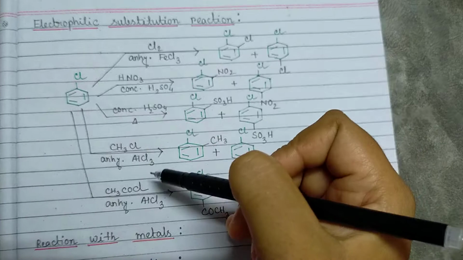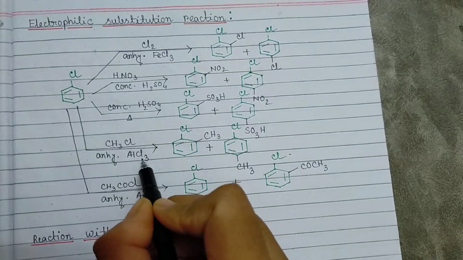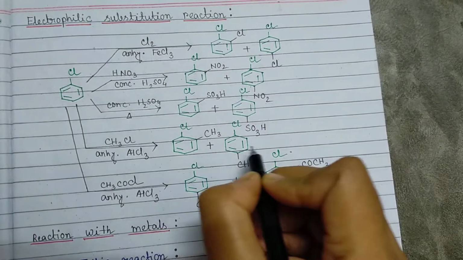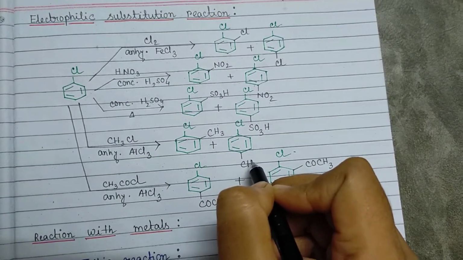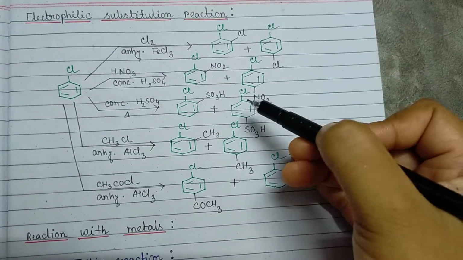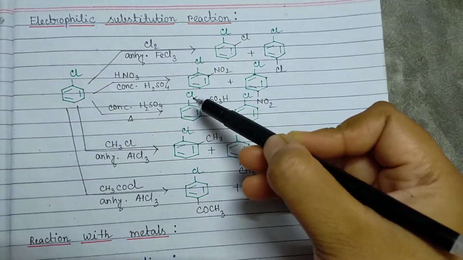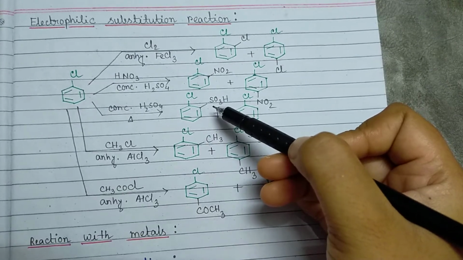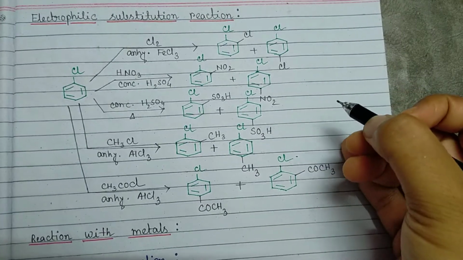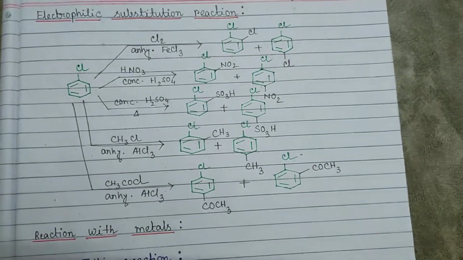And in case of all the reactions like chlorination, nitration, sulfonation, Friedel-Crafts alkylation and Friedel-Crafts acylation, we will have an ortho and para product mixture, and the para product will be the major product for steric reasons, because in the ortho product both the groups are very close to each other, but in para they are in opposite directions. So there will be less steric repulsion and the para product will be the thermodynamically stable product.